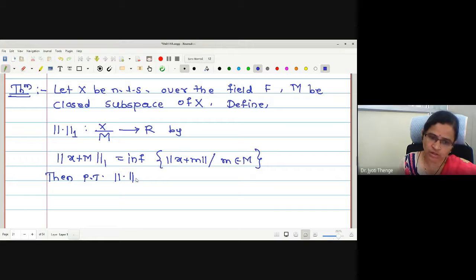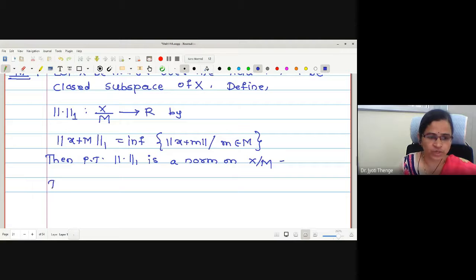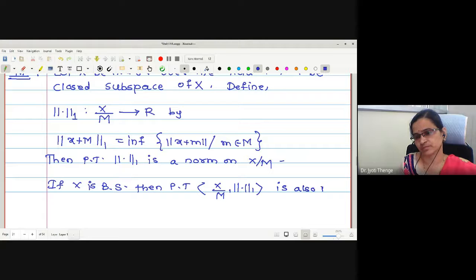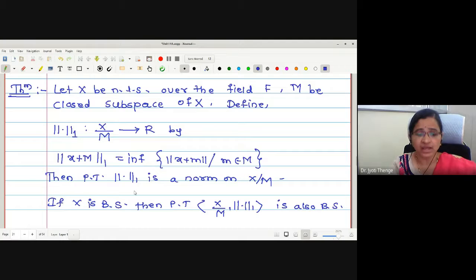Then prove that this norm 1 is a norm on X by M. And later, one more point we want to prove is: if X is a Banach space, then prove that X by M with this norm 1 is also a Banach space. First we will try to understand how this norm 1 is defined, and then how it is giving us the distance, and then later we will go for the proof of this.